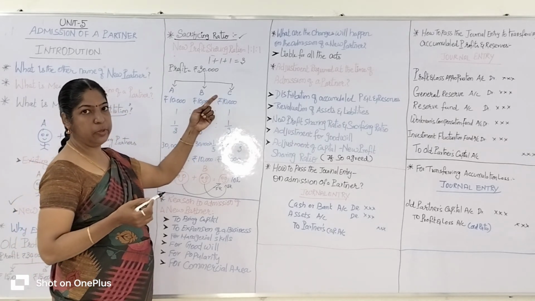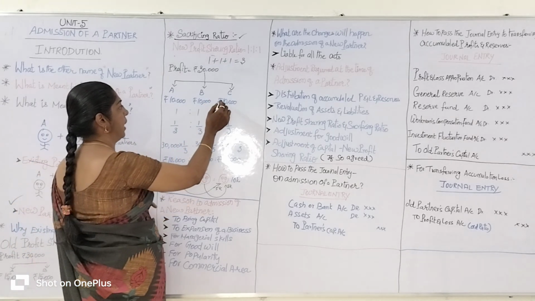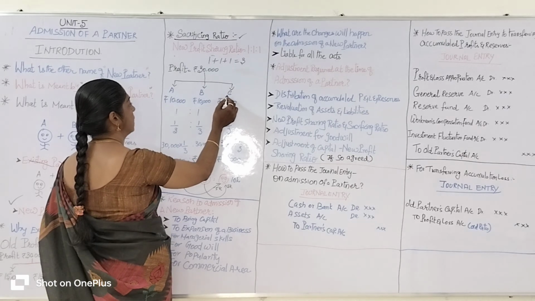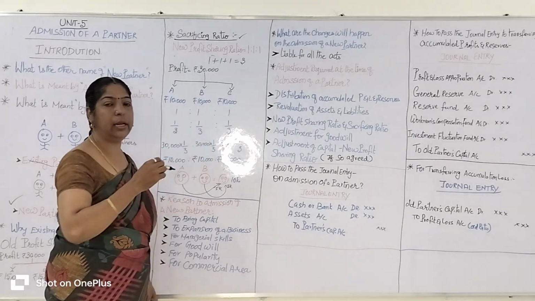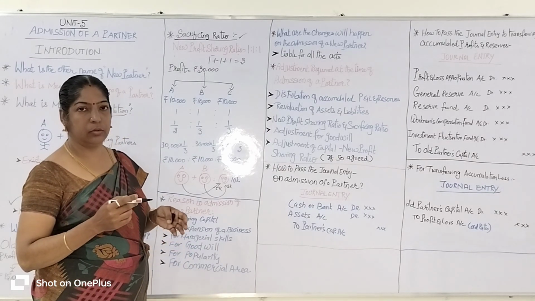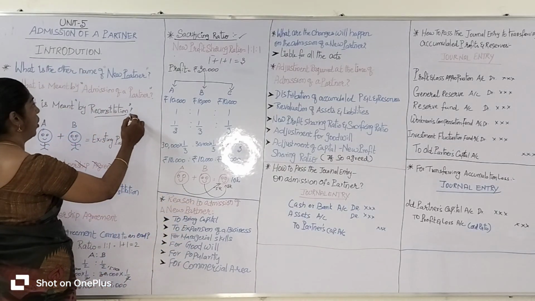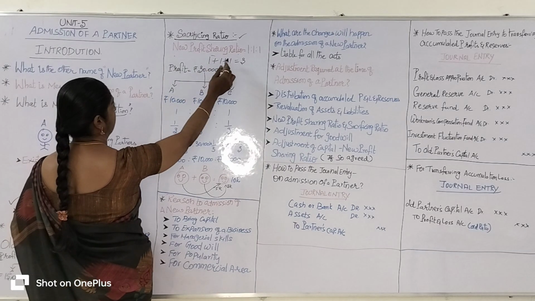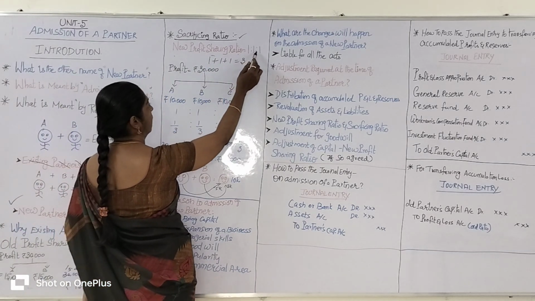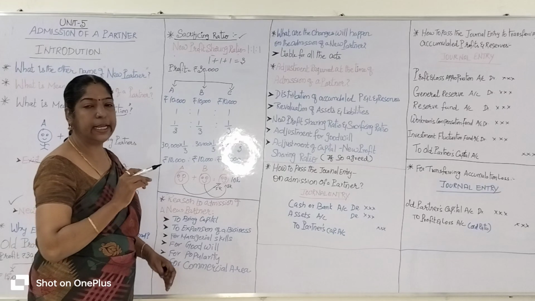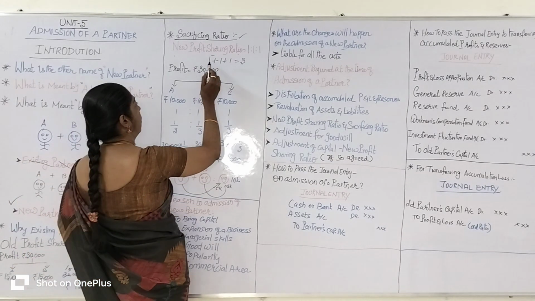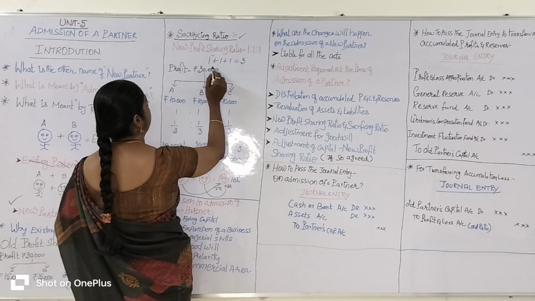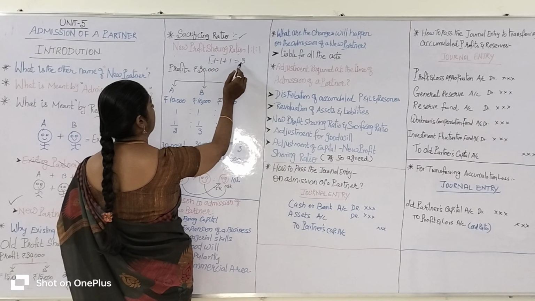Now, on the admission of a new partner named C, A, B and C, three partners combined together, form the reconstitution with a new agreement and new profit sharing ratio. That means 1:1:1. They share their profits equally. So the total sum of the profit sharing ratio is 1 plus 1 plus 1 equals 3.